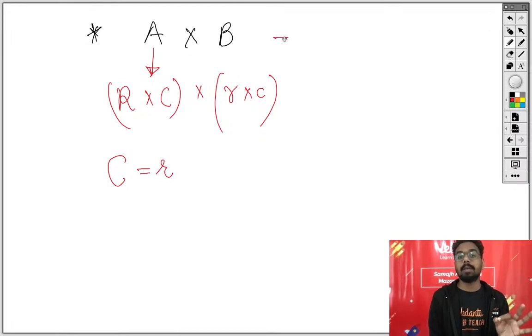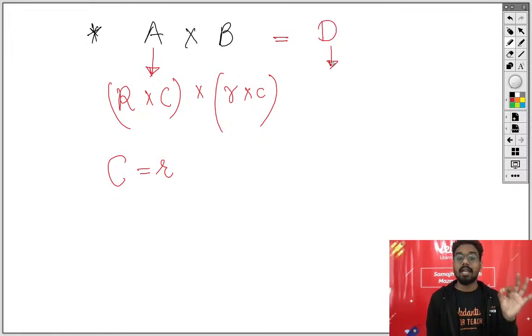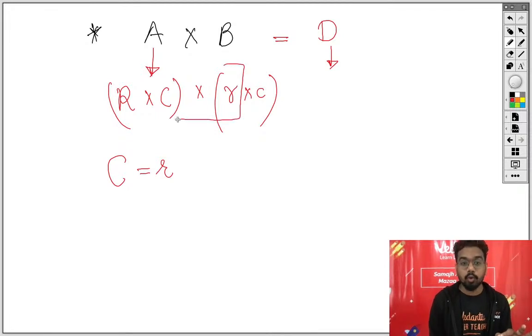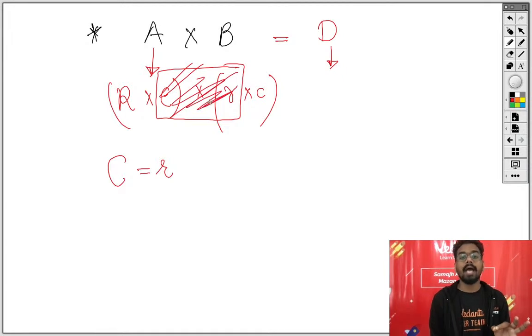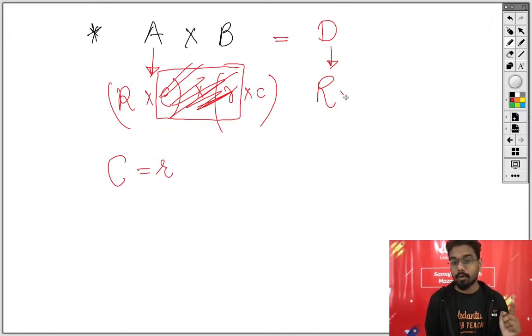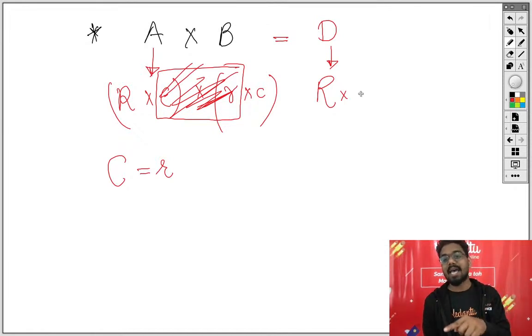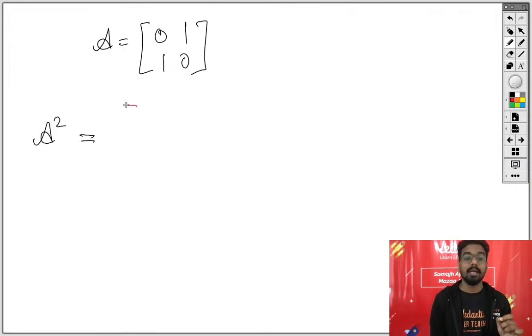And after multiplication, you will have a new matrix. Let's call it matrix D. And ultimately, you will have a matrix with the number of rows as in the first matrix and the number of columns as in the second matrix. बात समझ में आई? अब यही चीज आपको यहां पर करनी है.